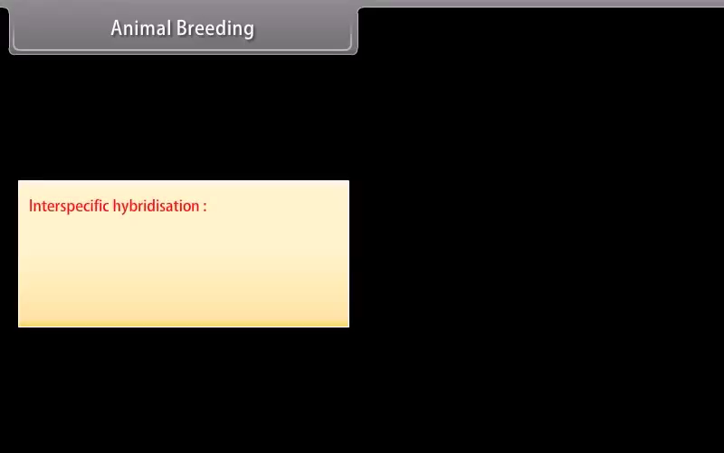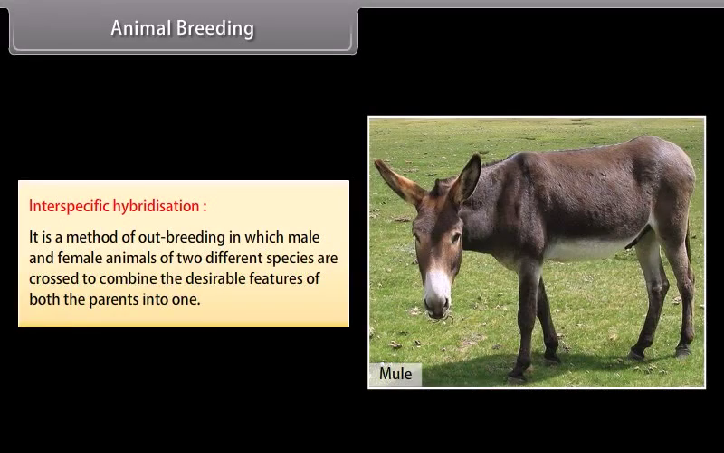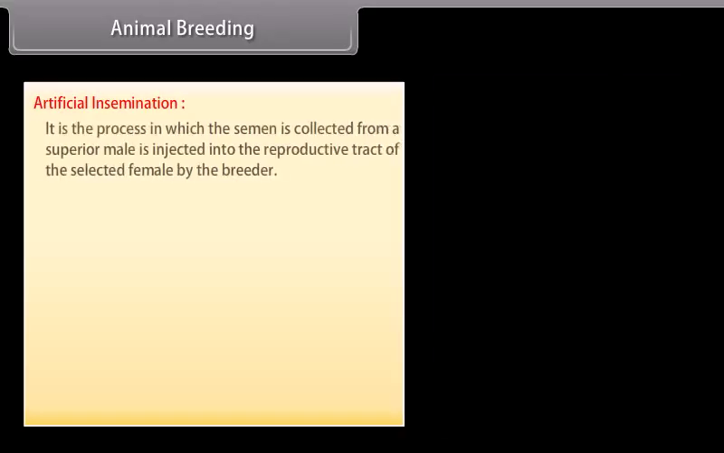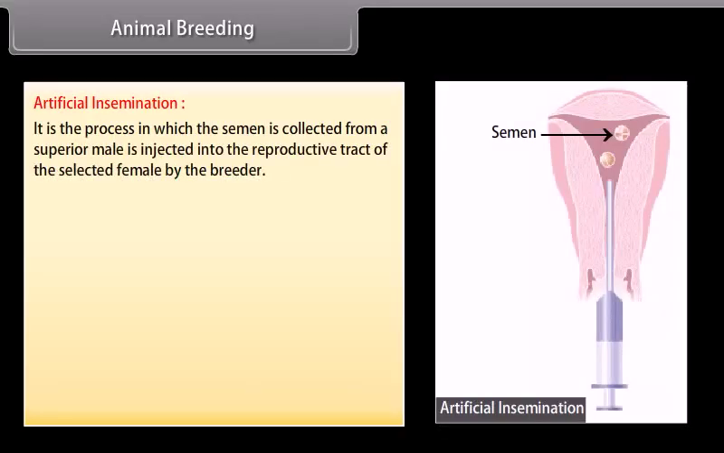Interspecific hybridisation. It is a method of outbreeding in which male and female animals of two different species are crossed to combine the desirable features of both the parents into one. For example, mule is produced by a cross between a male donkey and female horse. Artificial insemination. It is the process in which the semen is collected from a superior male, is injected into the reproductive tract of the selected female by the breeder.